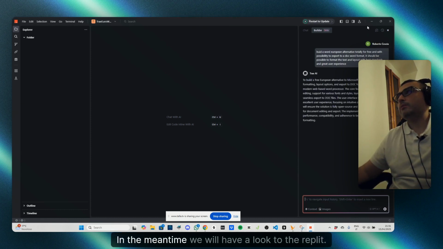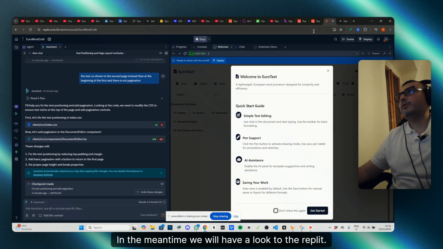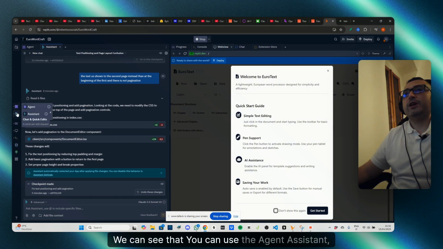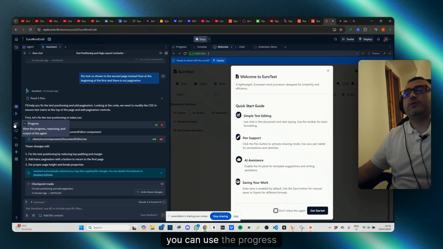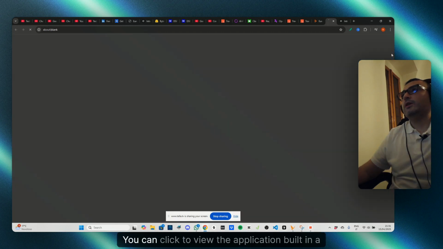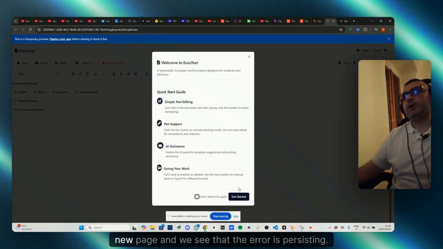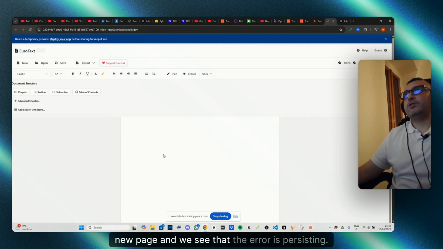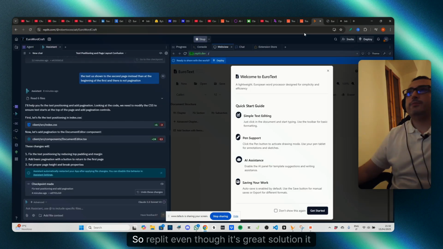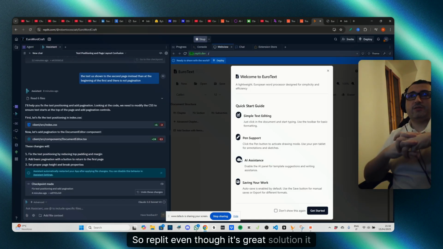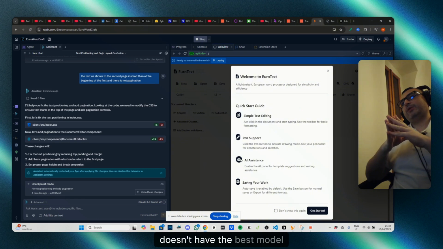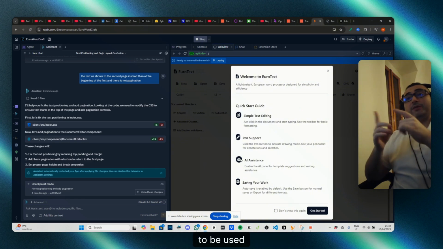In the meantime, we will have a look at Replit. We can see that you can use the agent assistant, you can use the progress, the web view to view the result. You can click to view the application built in a new page. And we see that the error is persisting. So Replit, even though it's a great solution, doesn't have the best model to be used.